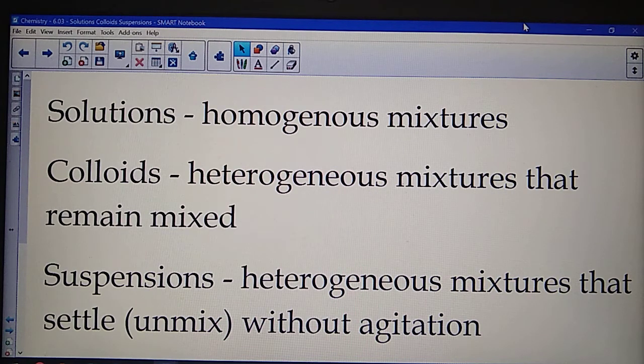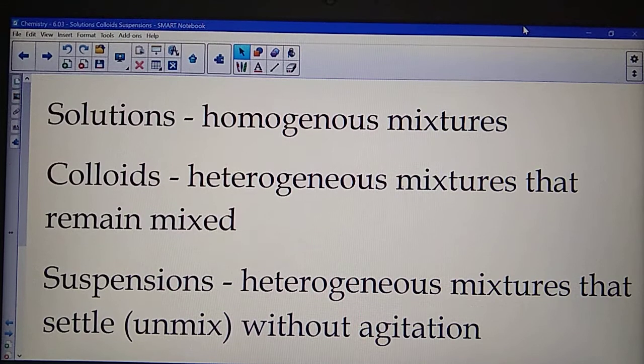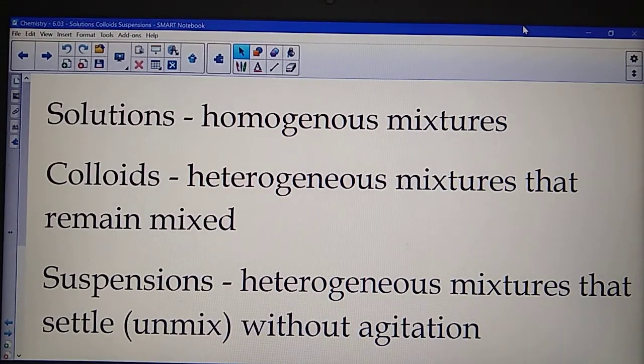A solution is another name for a homogeneous mixture. To recall, homogeneous mixtures are mixtures that are well mixed. They have the same composition and concentration throughout. Heterogeneous mixtures, on the other hand, are not fully mixed. Maybe there's a difference in sizes. You might be able to see different parts, but not necessarily.